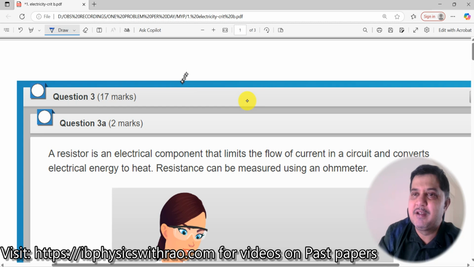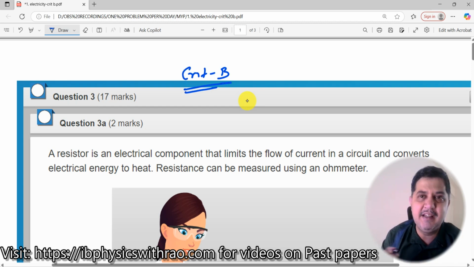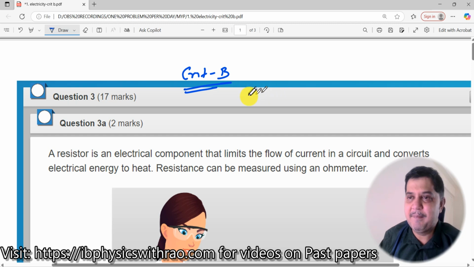Now let us begin. Today we are working with criterion B. Criterion B, as you know, is about the design of an experiment, and criterion C comes to data analysis. So we'll do criterion B, and later on we'll go to criterion C.